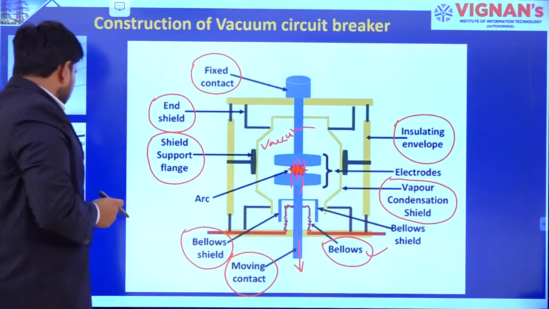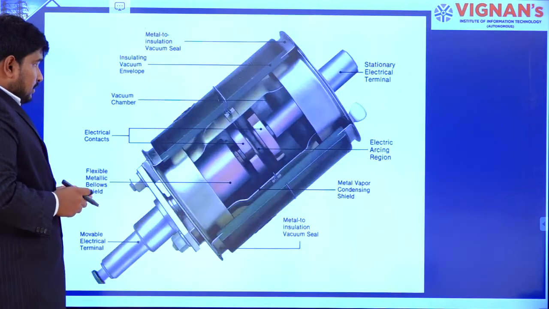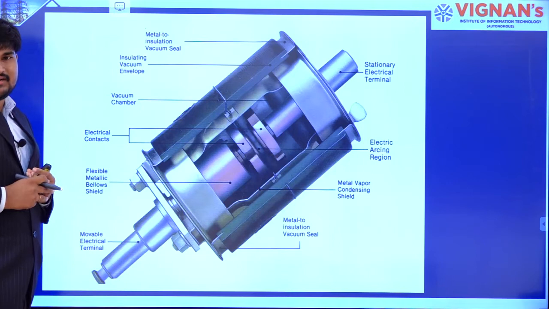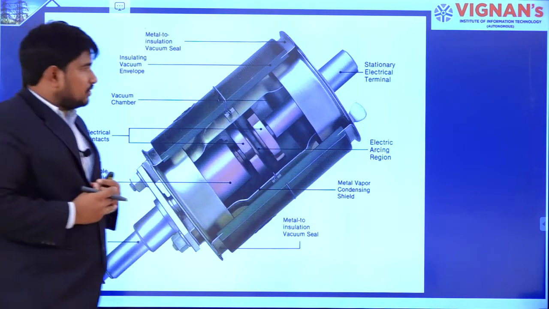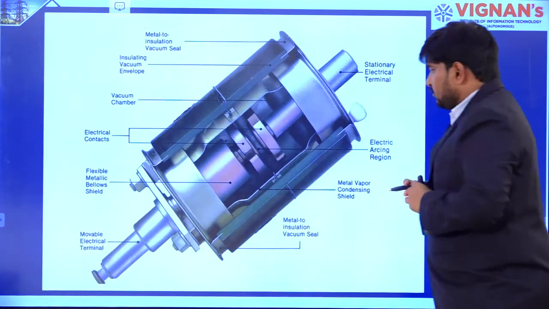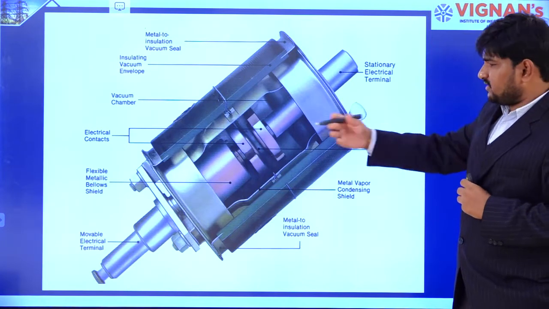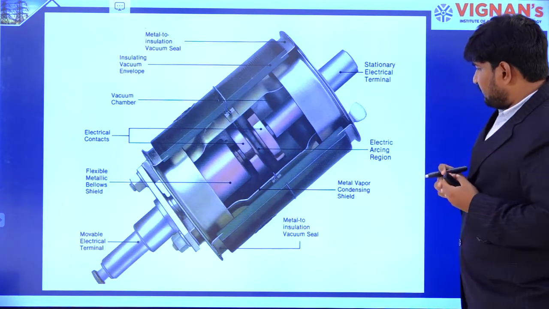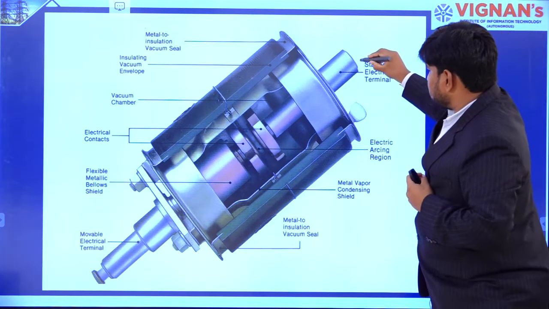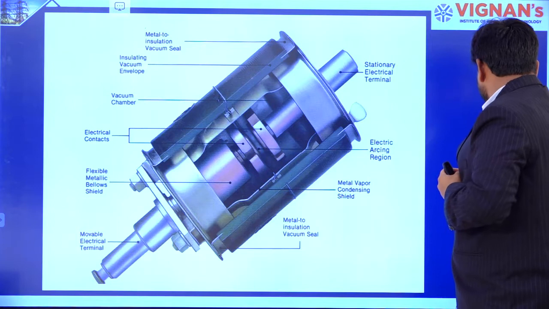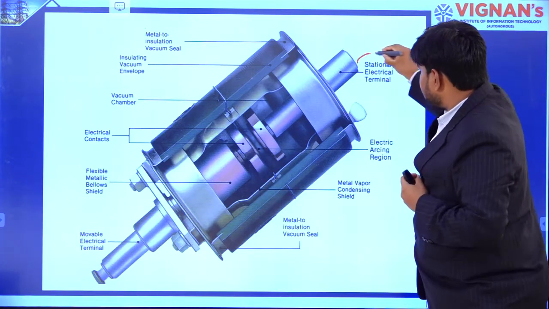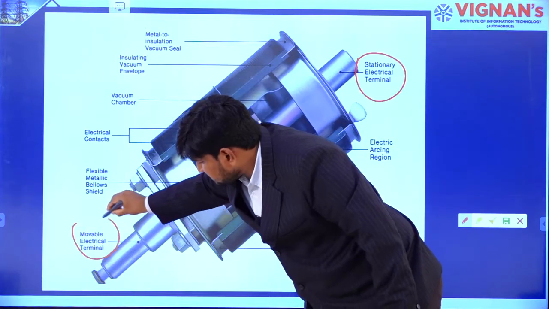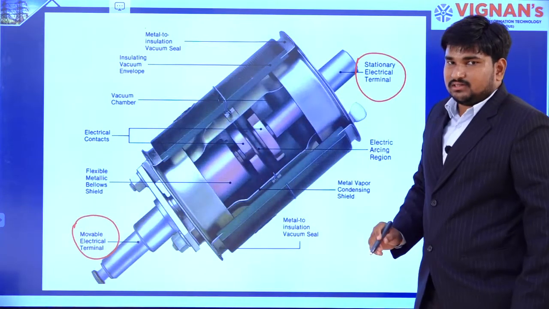Now let us move on. This is the practical vacuum circuit breaker. In this vacuum circuit breaker, we have seen many parts. The first one is contacts. This is the stationary contact, that means the fixed contact, and this is the movable contact, that means the moving contact.